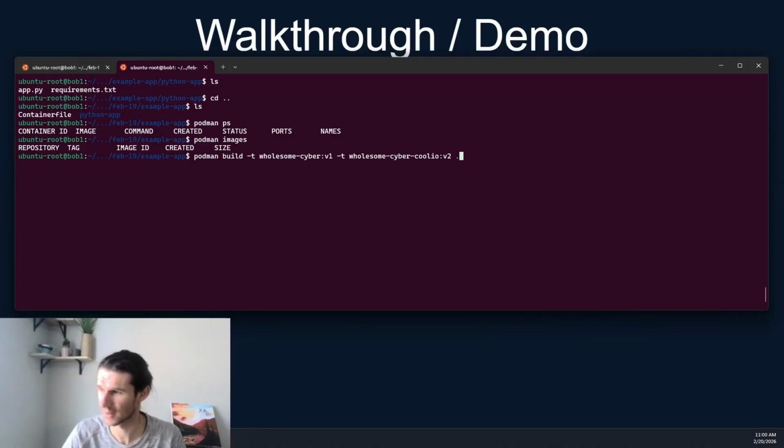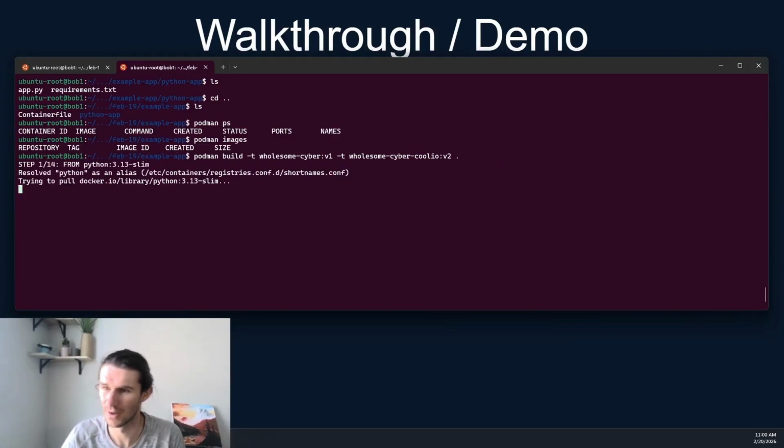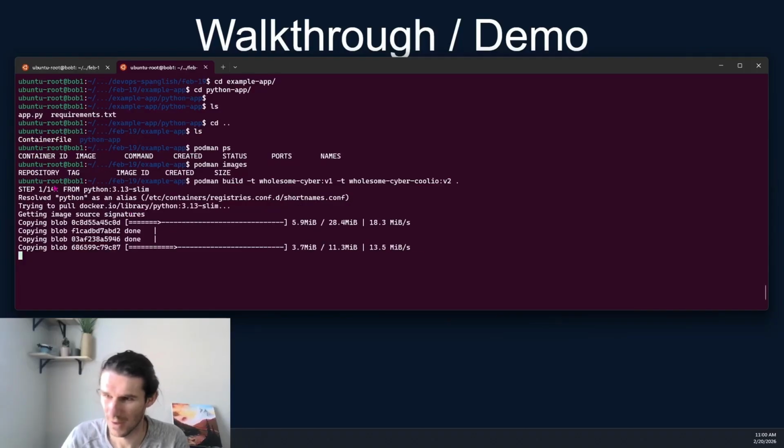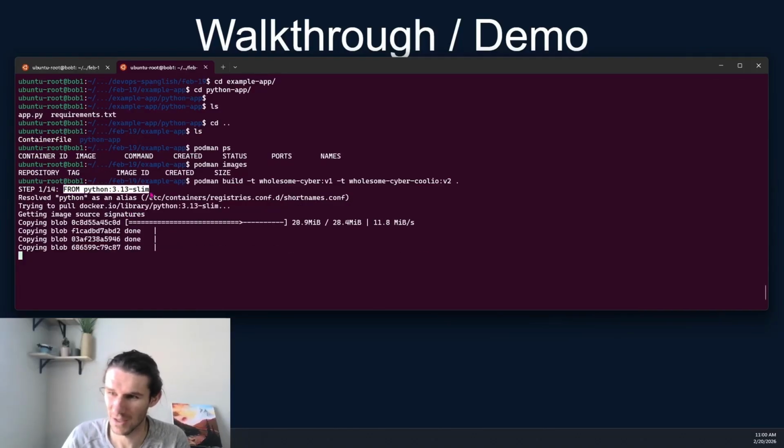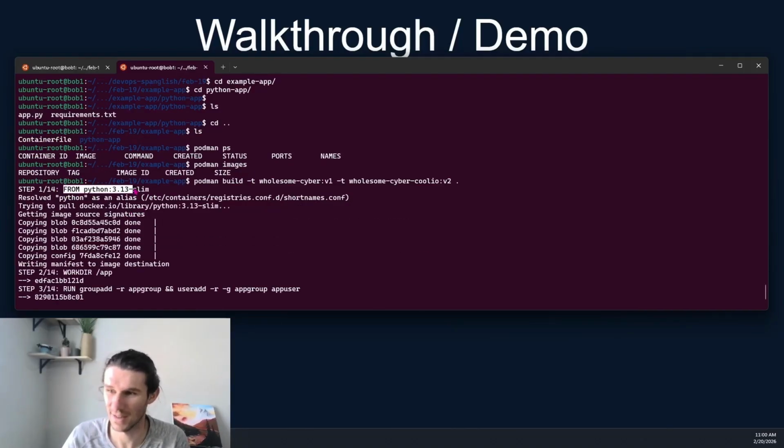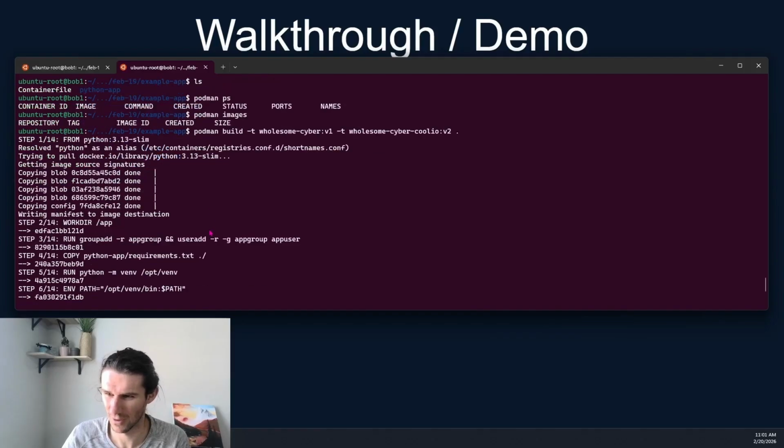And let's look at this in action, right? And then the dot is saying, hey, look in this current directory, look in this example app directory to build that image. And so here we go, step 1 of 4. We're grabbing this image. And notice how there's no images here. We're actually going to see this image in a second. This is going to appear and be populated into our local images.